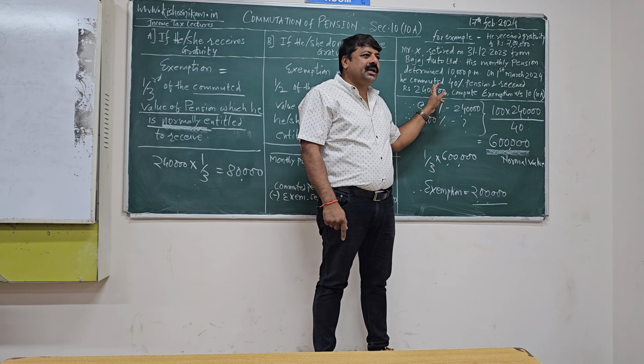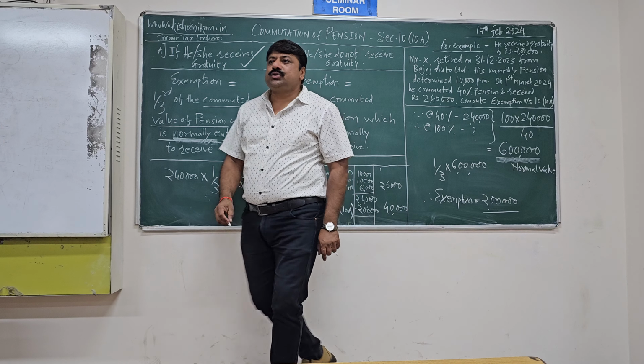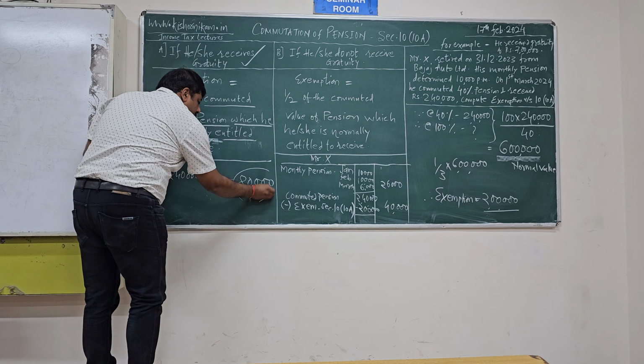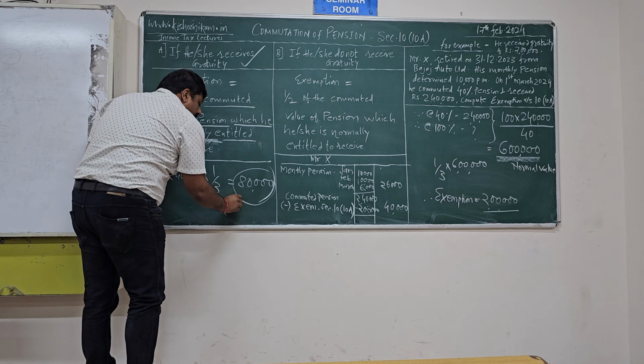Okay, friends. Now, at the rate of 40% he commuted. I asked you the exemption. What is the amount? You said column A is applicable. Why? Because he also received gratuity. Correct. But you said the answer is 2,40,000 into 1/3. It is actually wrong. Why? Correct treatment is what?